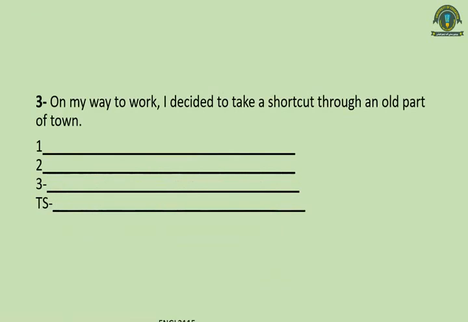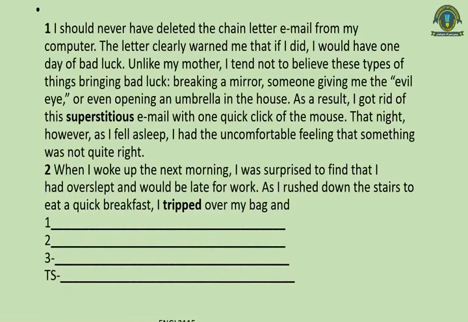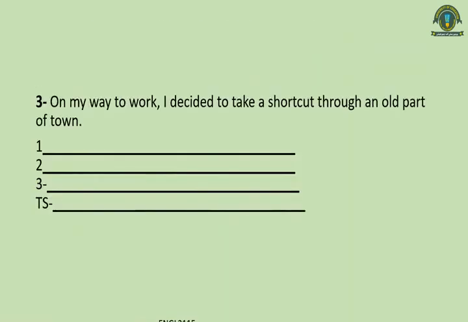Now look at this third paragraph. The topic sentence is given; you have to add the details. Here the writer was at home in the second paragraph. In the third paragraph, the writer is going to work. "On my way to work, I decided to take a shortcut through an old path." Now something bad has happened again on the way, and you have to decide what those bad things are. You have to decide your own transition sentence as well.